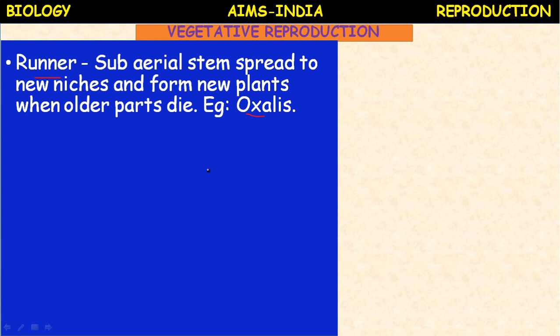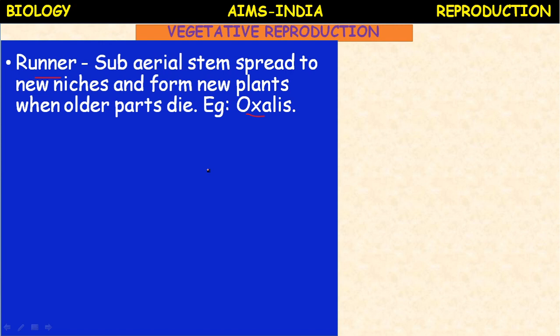Some plants develop adventitious buds. So here in vegetative propagation we come across the term adventitious roots. If a root develops naturally from the seed, it is called the radicle. When the radicle develops into a root system, that is a true root.